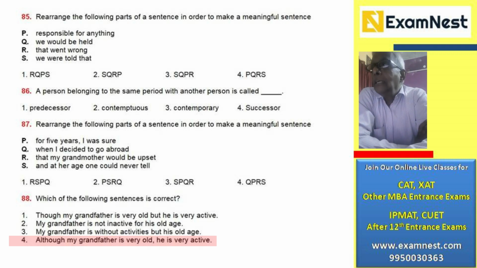Okay, you can't use that. The second one uses the double negative. My grandfather is not inactive for his old age. It's not a good construction. My grandfather is without activities, but his old age is not correct. So the correct option is number 4. Although my grandfather is very old, he is very active.